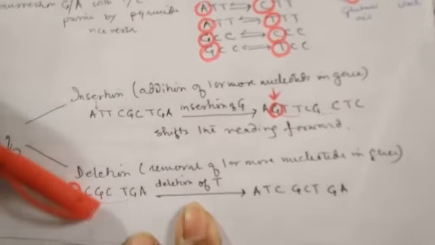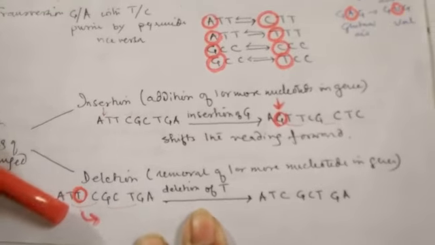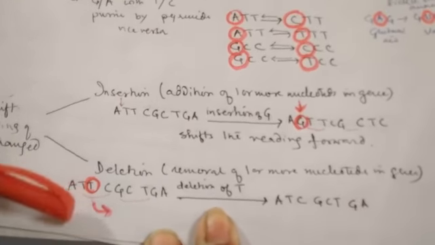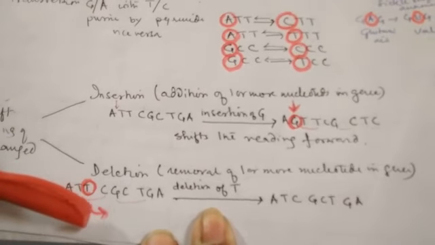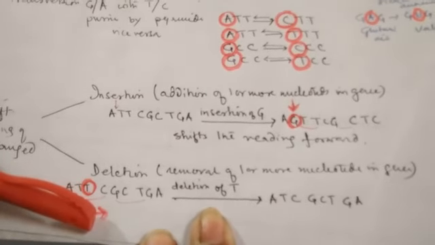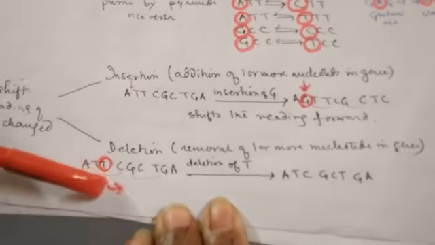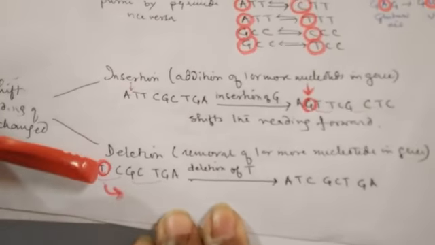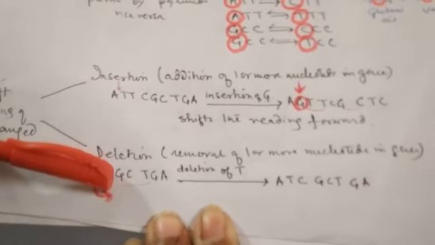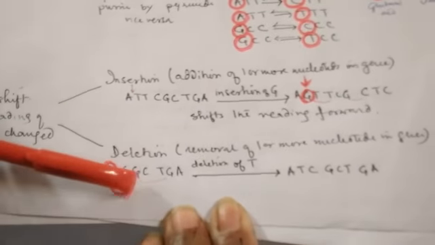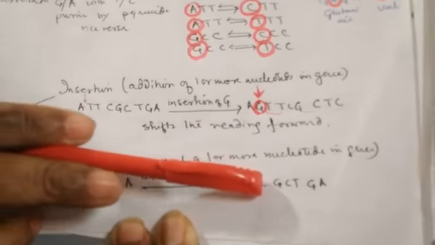Now think of another condition, that is deletion. So one of the nucleotides is deleted. Think here, ATT, this T is being deleted. So what will happen? When it is deleted, it will be AT, the next C will be taken along with the AT and it will form ATC. Now this C has already been added here, so it is forming ATC.